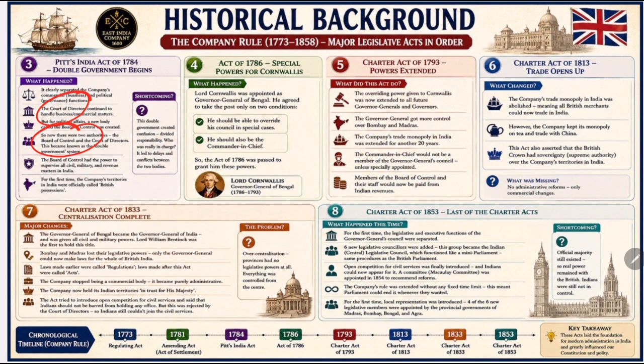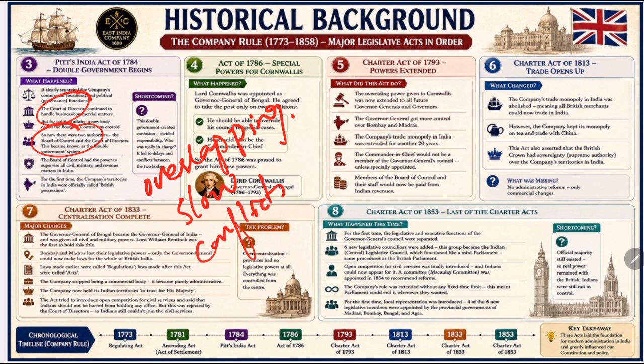So as a result, responsibilities were often overlapping, and decision making became slow, and conflicts arose between the two bodies, and many times it was unclear who was actually responsible for a particular decision.